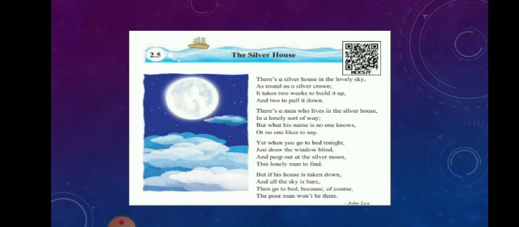That's why the rhyme scheme is A, B, C, B. Understood, children? Now come to one more stanza, the second one. See the last word of the first line in the second stanza: house. Next line, it is way. So we have given the alphabet A, B, because they are not rhyming. See the third line, nose. Again not rhyming, that's why we have given another alphabet, that is C.